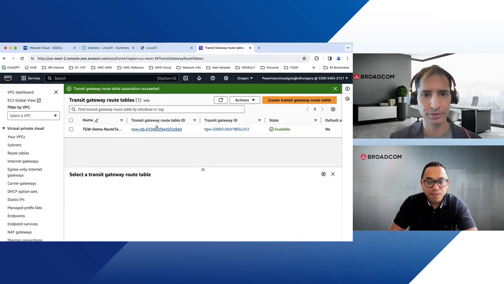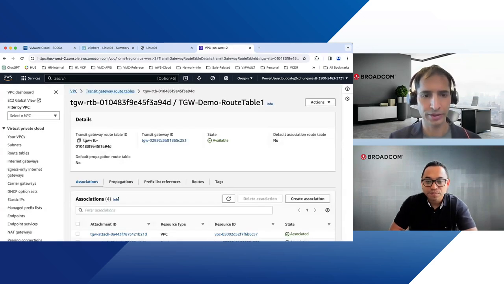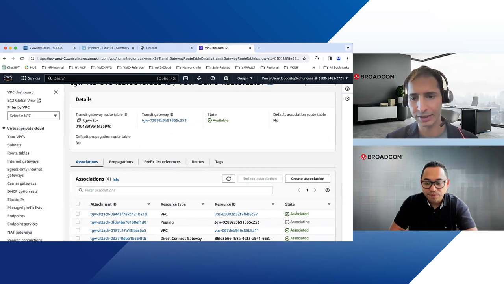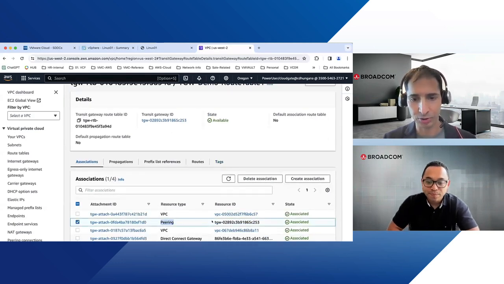It succeeded. So you go here and look at the association. It's associating, so let's give it a bit of time. It shouldn't take that long. You can see that this peering is now associated with the Transit Gateway routing table.